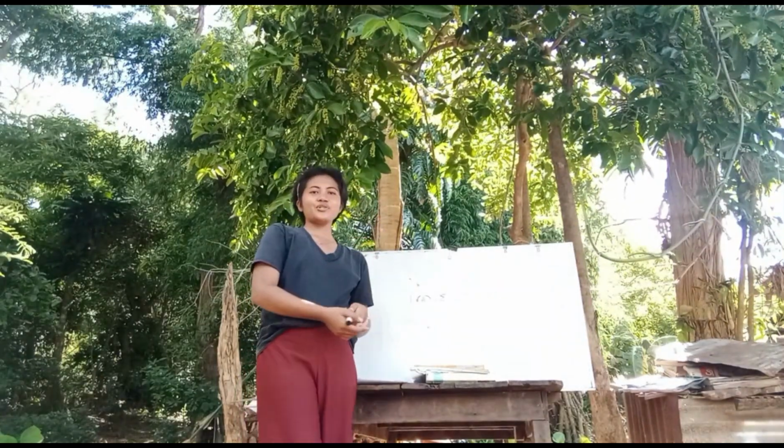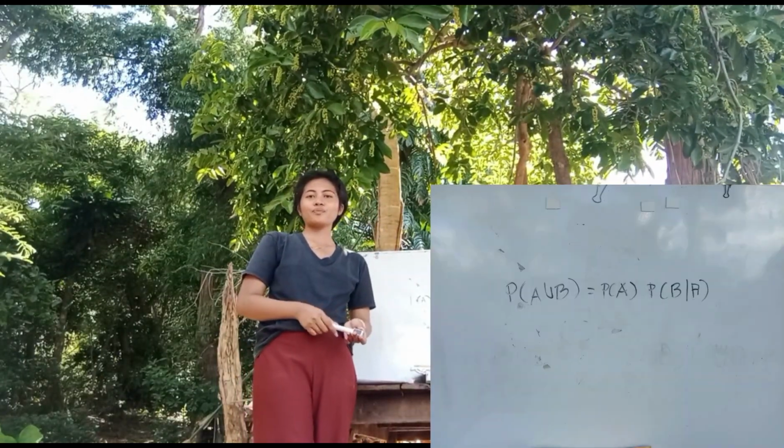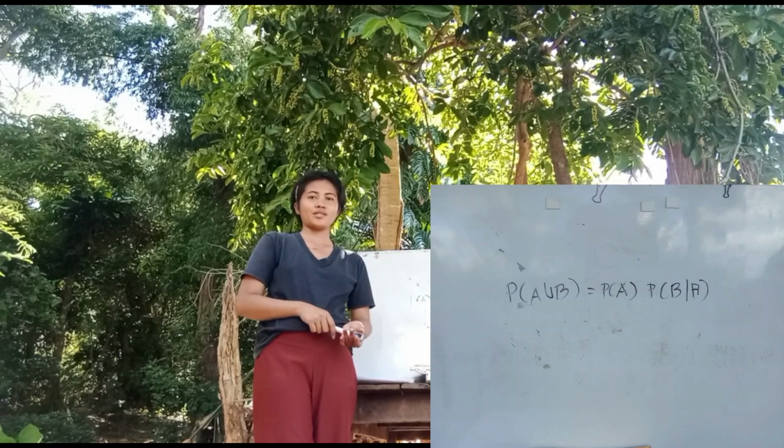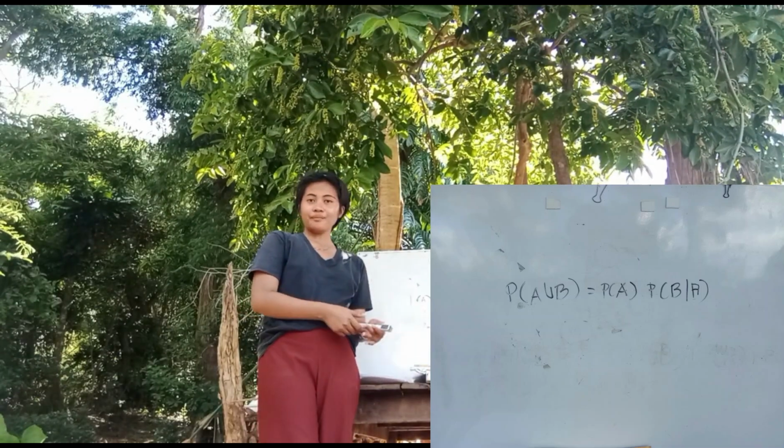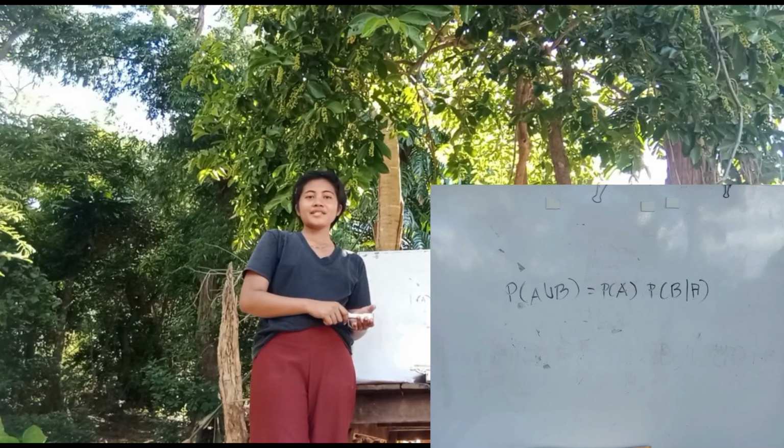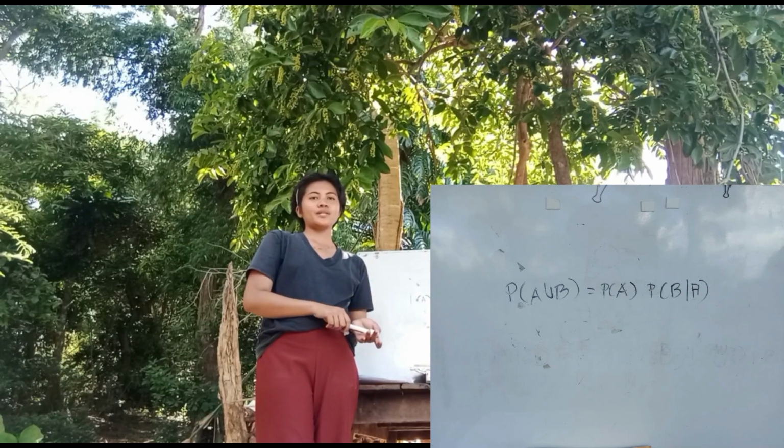We use this when we know probabilities for partitions of the sample space, B1 and B2, and calculate A's probability piece by piece.